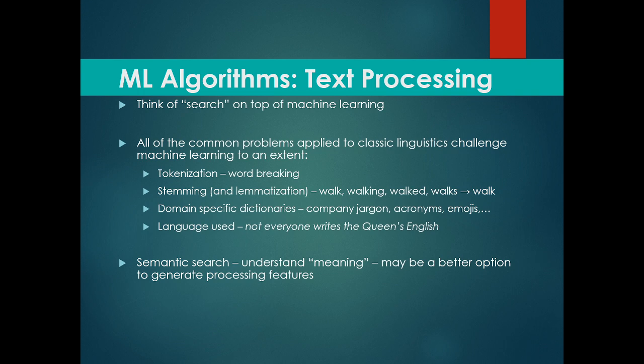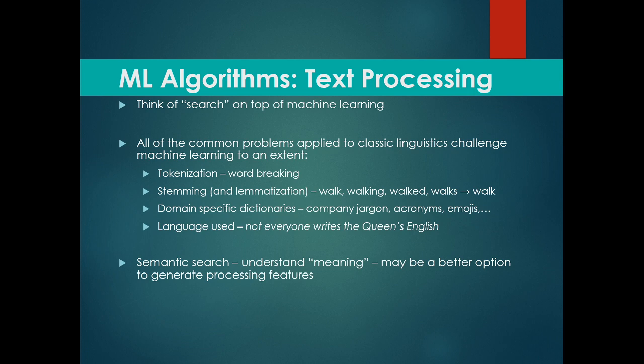All of the common problems apply to the classic linguistics challenge, machine learning to an extent. For instance, tokenization, which breaks down the words in a sentence, stemming or lemmatization, where it checks the grammar of the sentence, like walk, walking, walked, walks, or walk. It could also have domain-specific dictionaries where it would include company jargon, acronyms, emojis related to a specific field like medical or engineering. And finally, it also depends on the languages used.